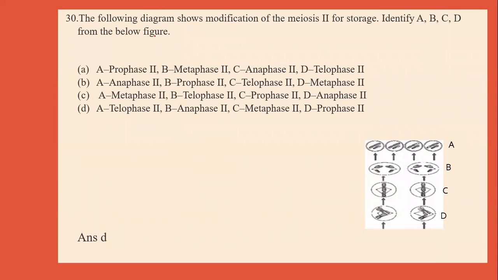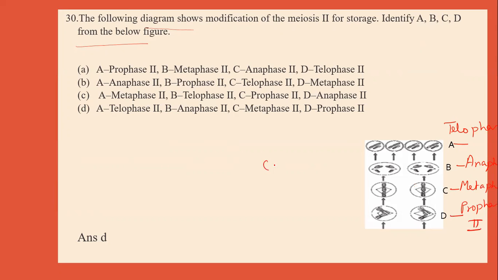Next question is, the following diagram shows modification of meiosis II for storage. Identify A, B, C, D from the figure. Now this A represents the telophase, B is anaphase, C is metaphase, and D is prophase 2.